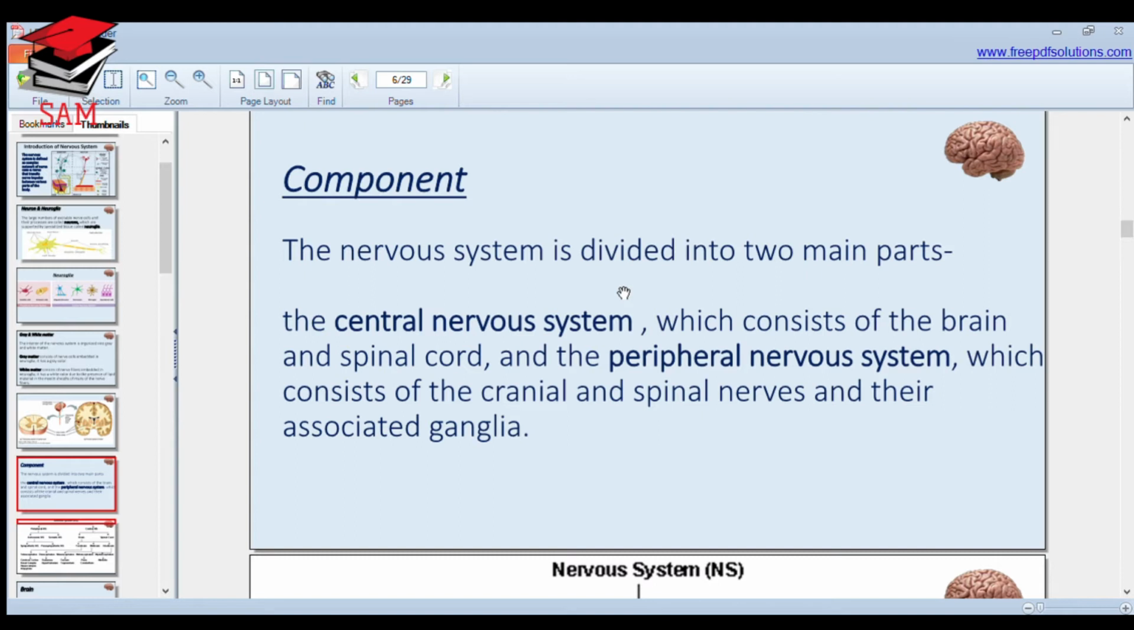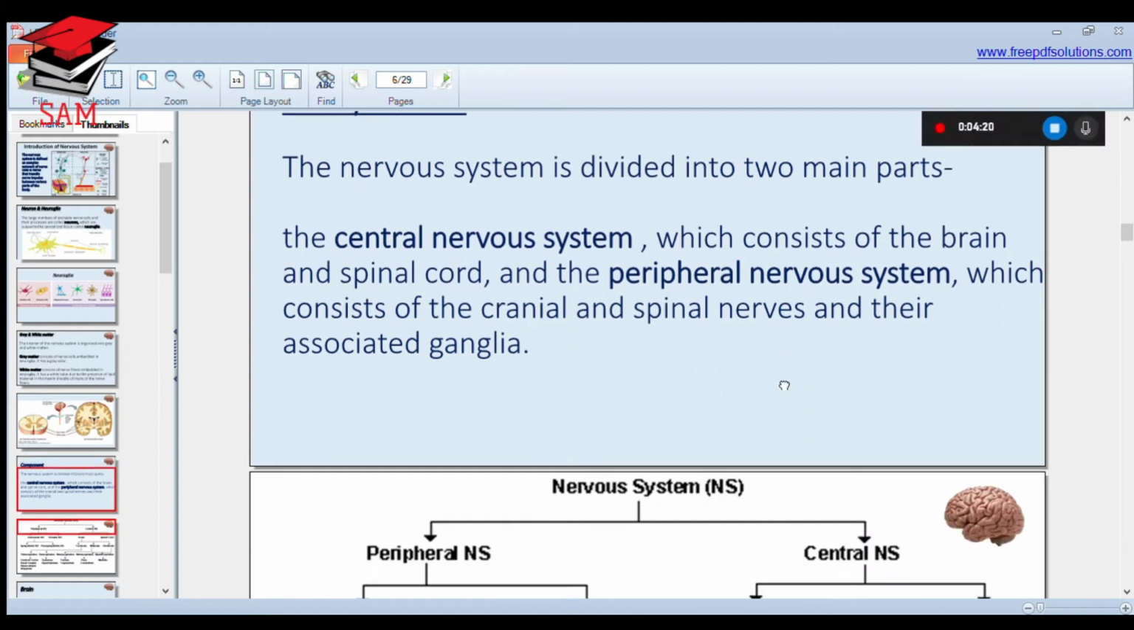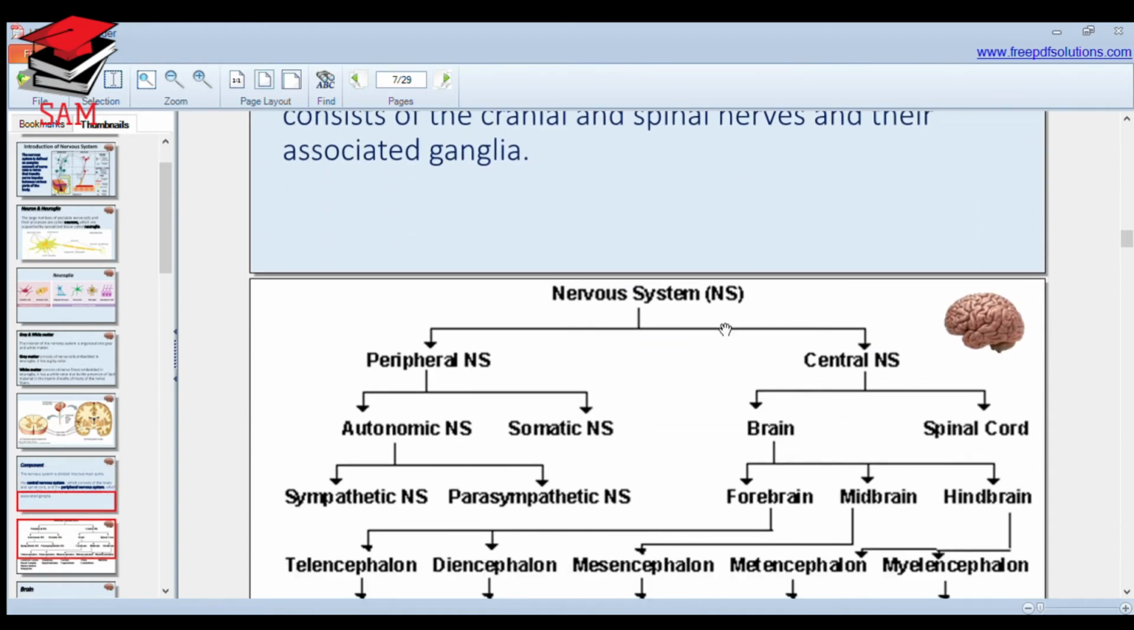Now, our nervous system is divided into the central nervous system, which consists mainly of the brain and spinal cord, and the peripheral nervous system, which consists of cranial nerves, spinal nerves and their associated ganglia. Cranial nerves are 12 in number, spinal nerves are 31 in number. Each cranial nerve has its own name, but there is no naming of spinal nerves.